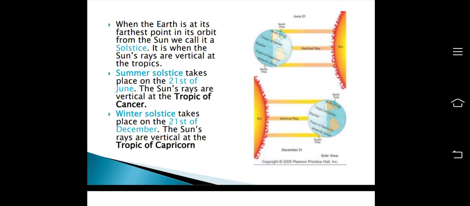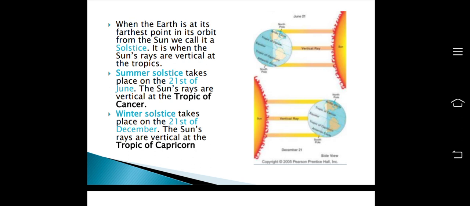So let's study about the solstice. When the earth is at its farthest point in its orbit from the sun, it is called solstice, and it is when the sun's rays are vertical at the tropics.